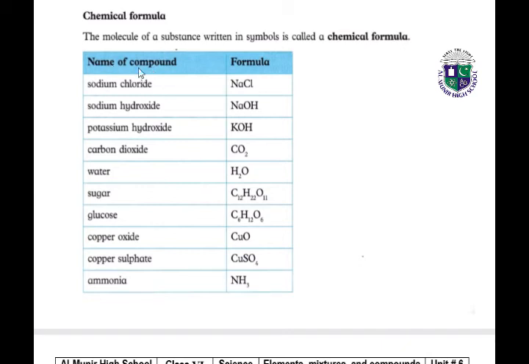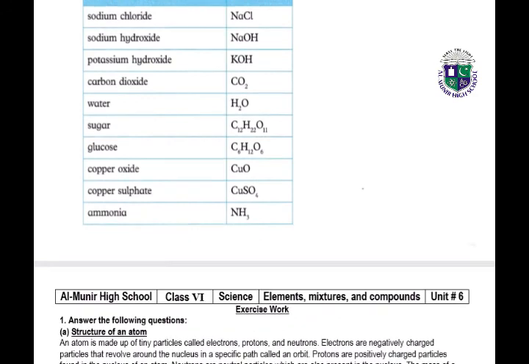The chemical formula of sodium chloride is NaCl, sodium hydroxide is NaOH, potassium hydroxide is KOH, carbon dioxide is CO2, water is H2O, sugar is C12H22O11, glucose is C6H12O6, copper oxide is CuO, copper sulfate is CuSO4, and ammonia is NH3. So all these are the chemical formulas of different compounds.